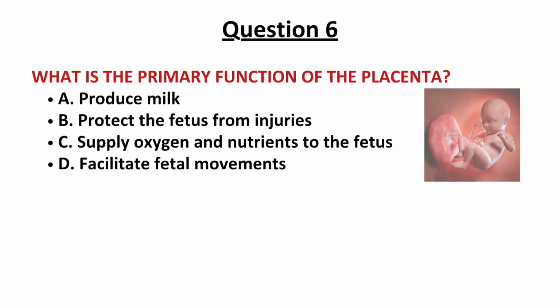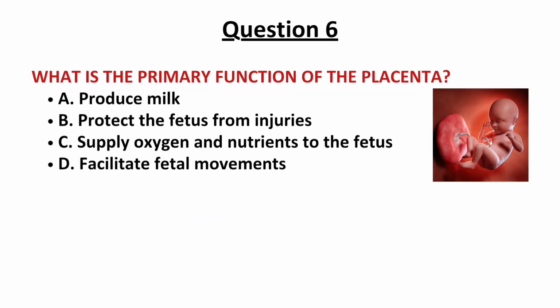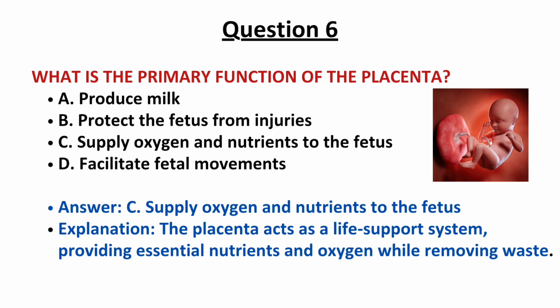Question number 6. What is the primary function of placenta? Options are produce milk, protect the fetus from injury, supply oxygen and nutrients to the fetus and facilitate fetal movement. And the correct answer is option C, supply oxygen and nutrients to the fetus. The placenta acts as a life support system, providing the essential nutrients and oxygen while removing the waste.